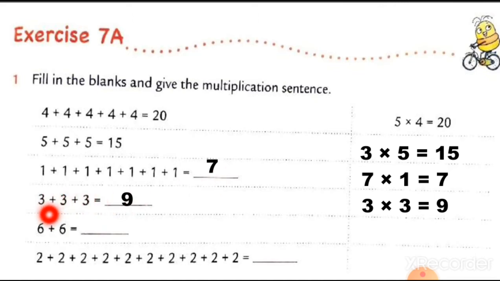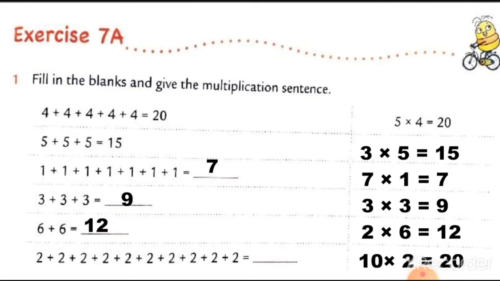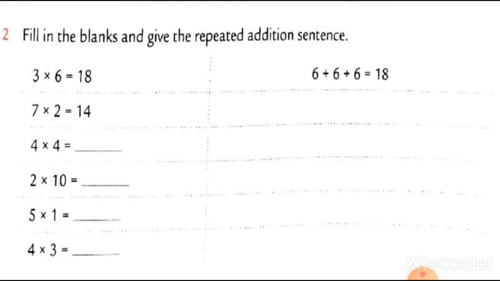Now 6 plus 6 is equal to 12. But here number 6 is repeating 2 times. So 2 sixes are 12. We have to write down the answer here also. Now here number 2 is repeating 10 times. So we can say this, 10 twos are 20. We also can write down the answer here this way. So this is the question number 1.